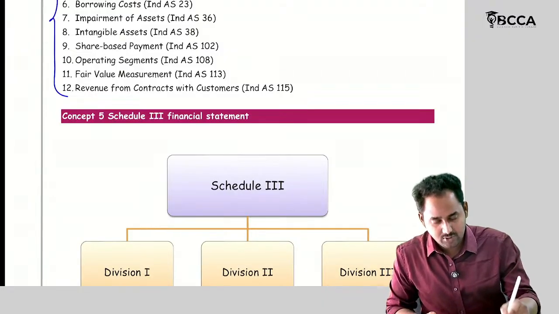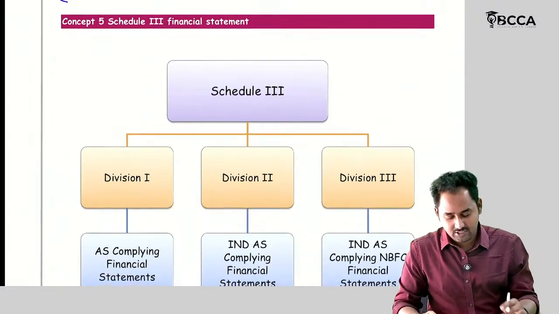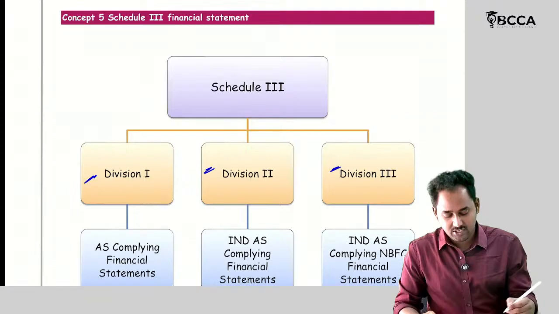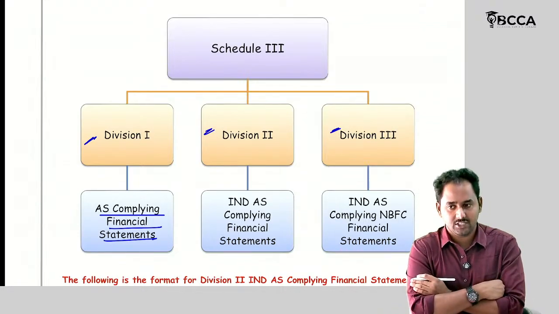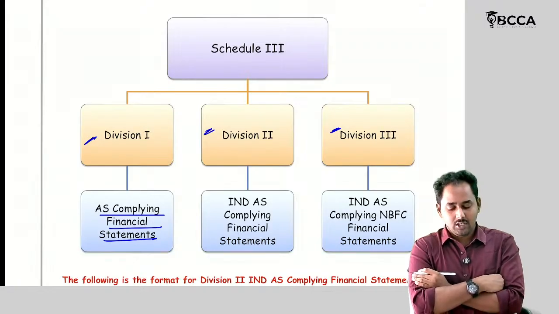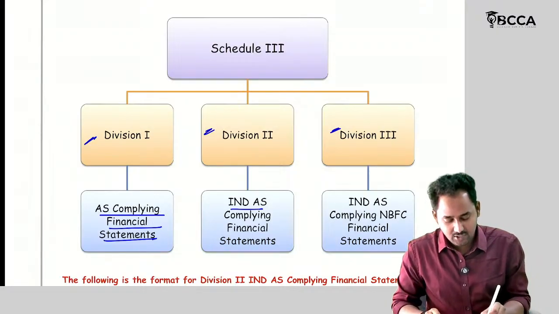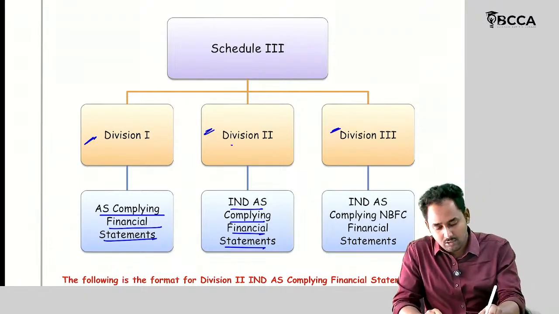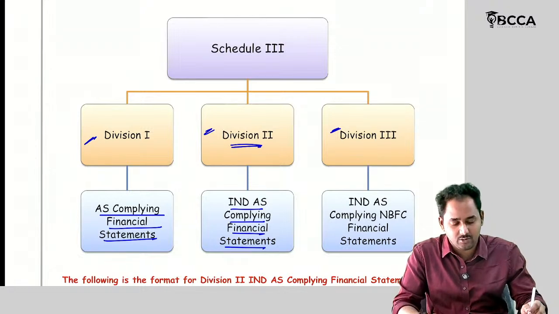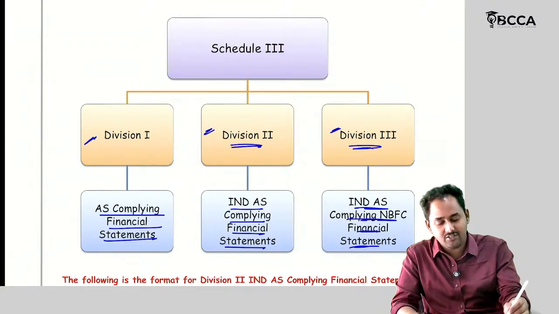So as per the Companies Act rules, we should follow the Schedule 3 format. But Schedule 3 is divided into 3 divisions: Division 1, Division 2 and Division 3. Division 1 is applicable for AS complying financial statements. So AS means accounting standards complying financial statements should be prepared in accordance with Division 1 of Schedule 3. The companies which are preparing their financial statements in accordance with Ind AS should follow the format of Division 2. And Ind AS complying NBFC financial statements should follow the Division 3 format.